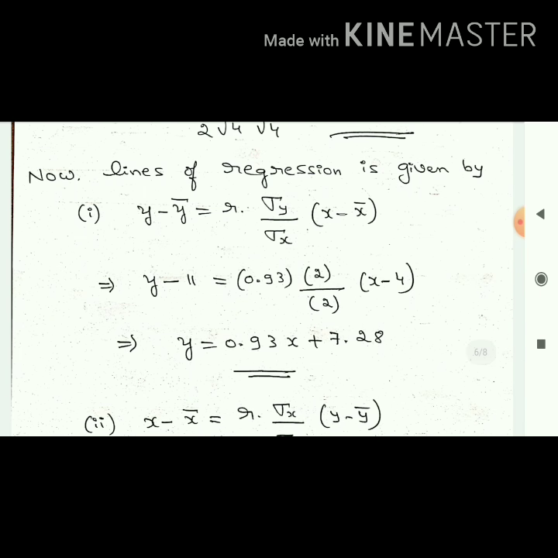First one: y minus y bar equal to r into sigma y by sigma x into x minus x bar. Substitute all the values: y bar, sigma y, sigma x, r and x bar. Y and x as they are, you cannot substitute. Once you substitute, you have to write in the form of y equal to ax plus b. Done. We got the answer as y equal to 0.93 x plus 7.28.